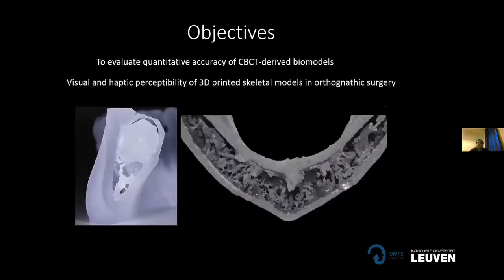So the objectives for this presentation will be as follows. The first objective is to evaluate the quantitative accuracy of the 3D printed models. And the second objective is to see whether the models can visually and haptically replicate a real bone structure or not.